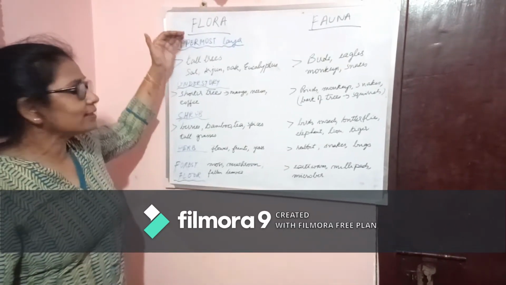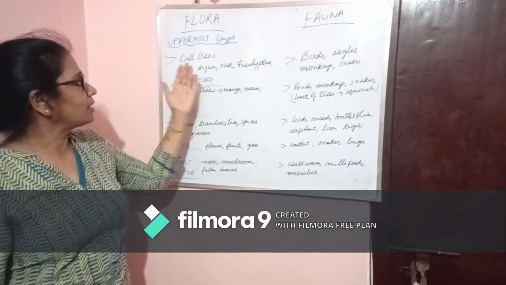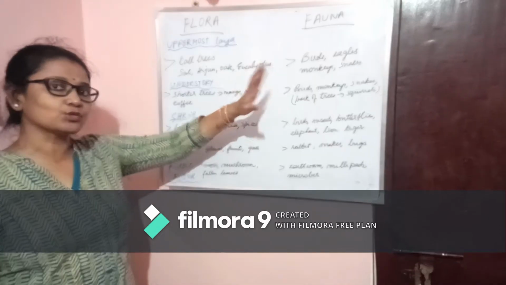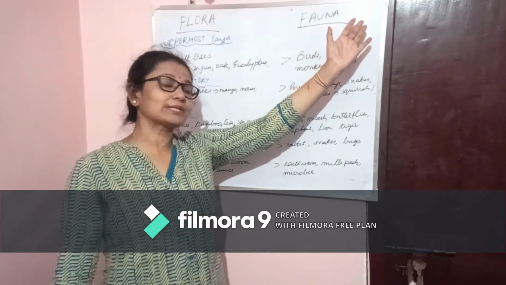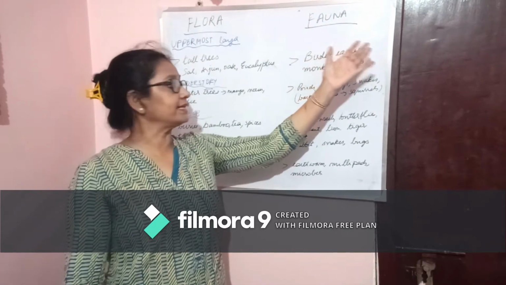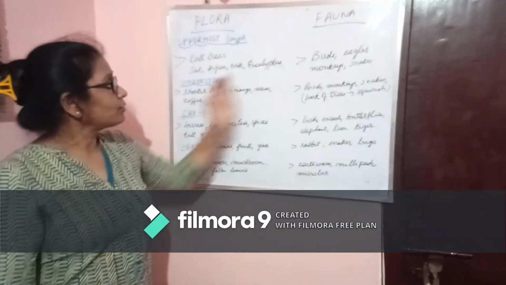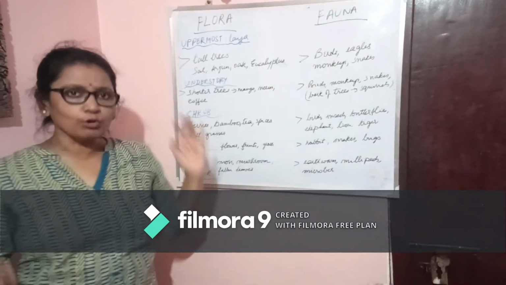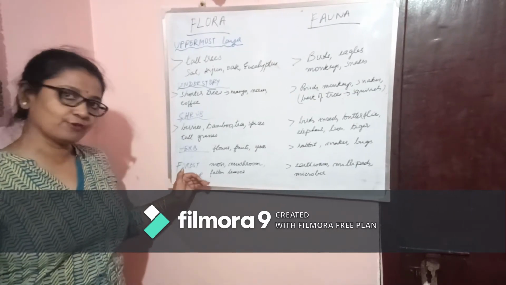Now, in the uppermost layer, you will usually find all the tall trees like sal, arjun, oak, eucalyptus, and so on and so forth. And what type of fauna will you find in the uppermost layer? You will find birds, eagles, monkeys, snakes. These are in the uppermost layer. Now these monkeys and birds are very common in almost every layer, except the last layer, that is the forest floor.